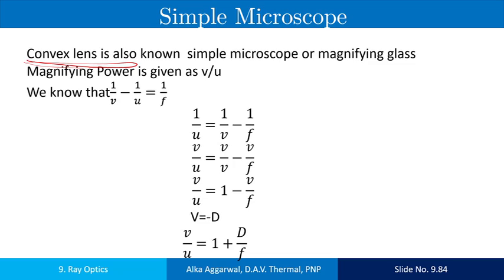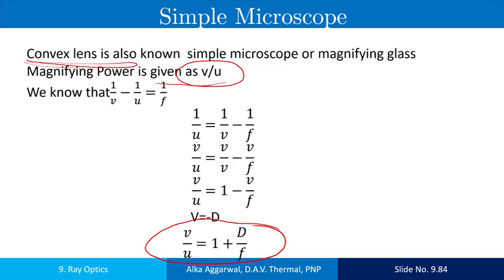The palmists use the convex lens as a magnifying glass. So it is also known as a simple microscope. The magnifying power of the simple microscope is V upon U. It is already proved in the lens formula. Now, this magnifying power can be written in this way also.